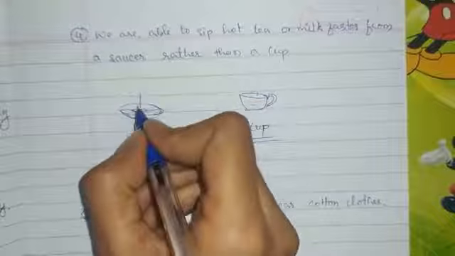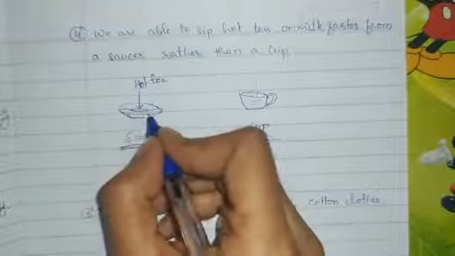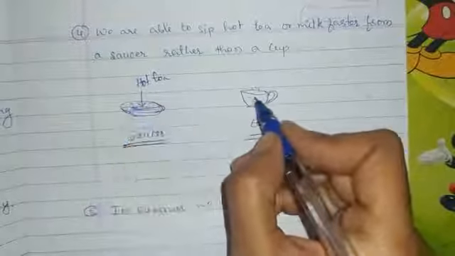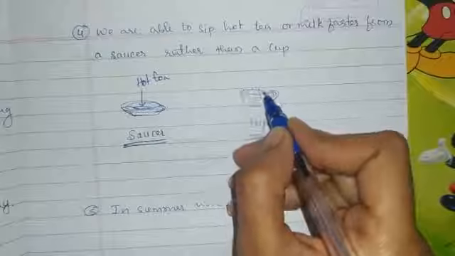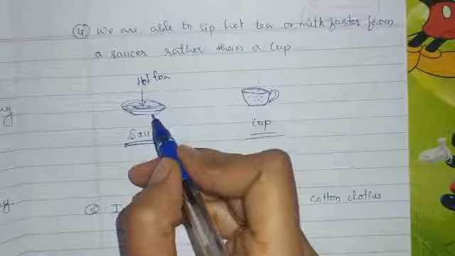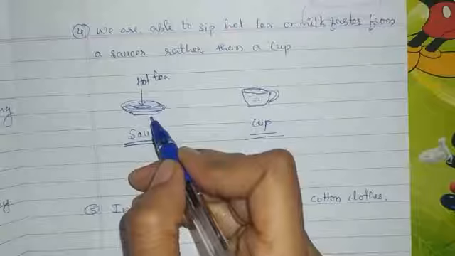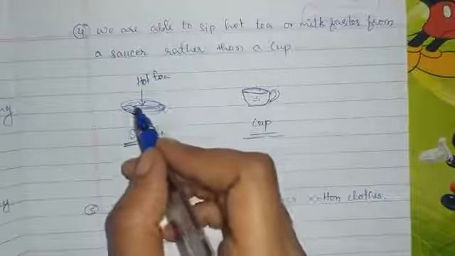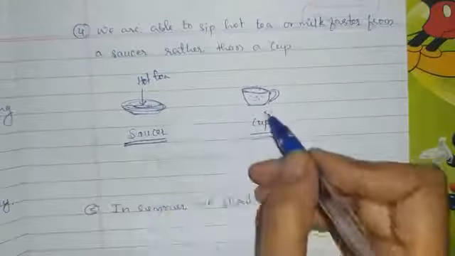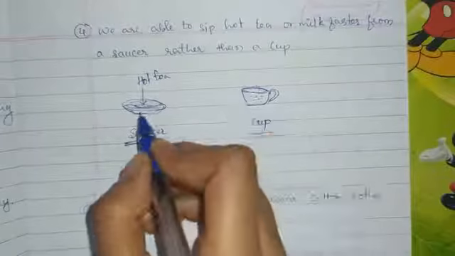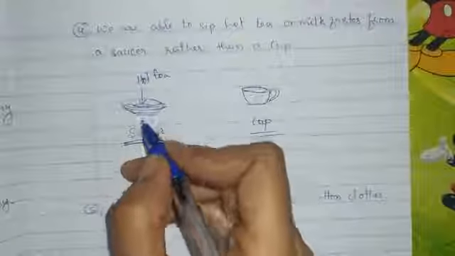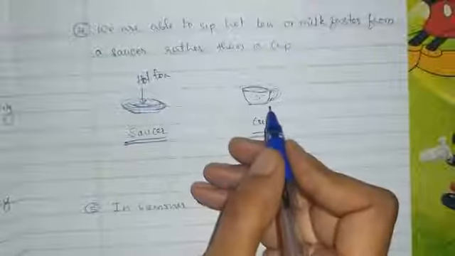When we place hot tea or milk inside this saucer, actually this saucer has more surface area than that of this cup. So we know that evaporation, we have learned the factors affecting evaporation. In that, surface area is also one of the factors. So here the saucer has more surface area than the cup. Therefore evaporation rate is more in the saucer than the cup.